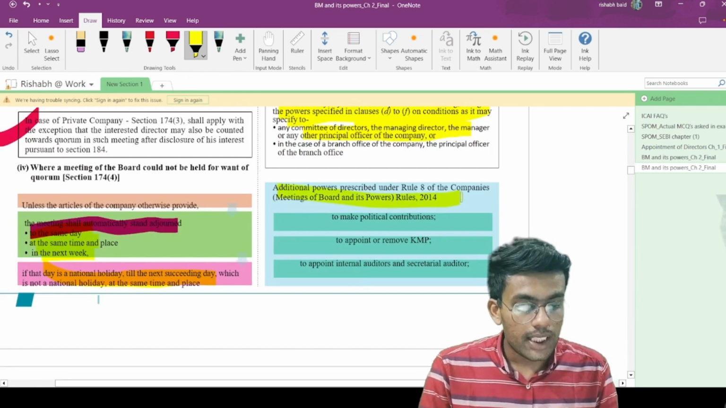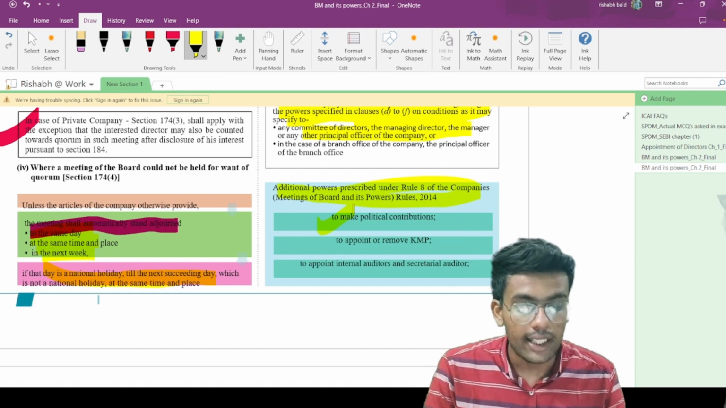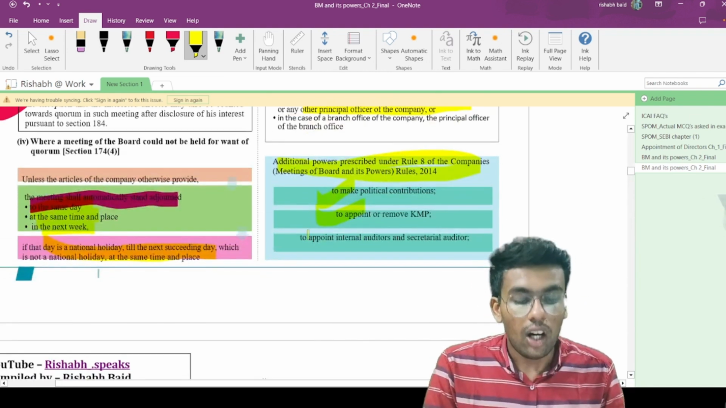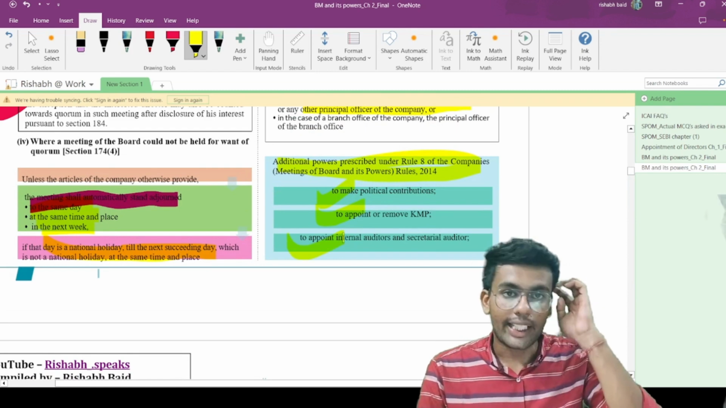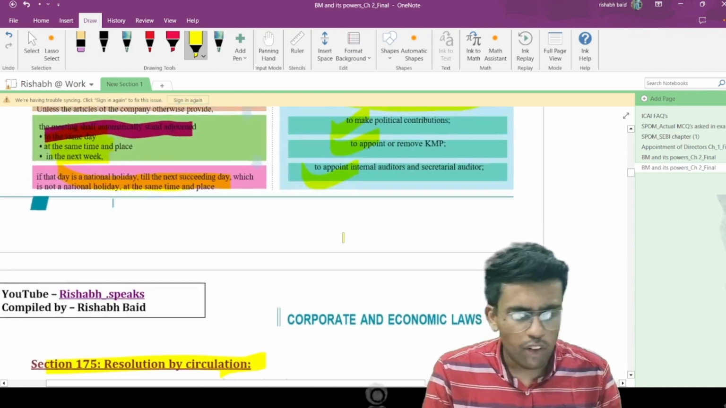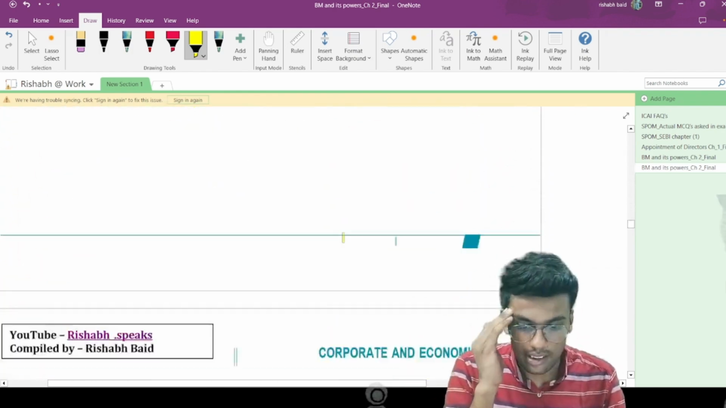Now, additional powers are prescribed under Rule 8 of the Companies Act. A board can make any kind of political contribution, can appoint or remove key managerial personnel, and an internal auditor or secretarial auditor can be appointed by the board of directors. This is what section 179 overall talks about. Now let us move on to the next pages.